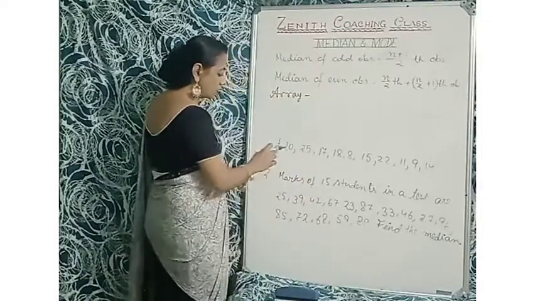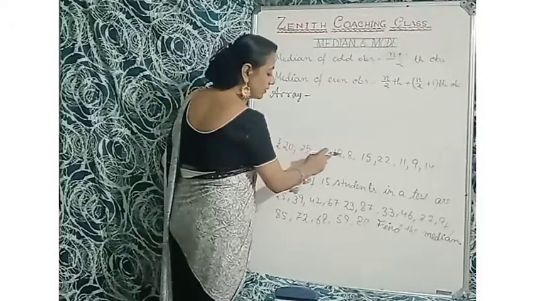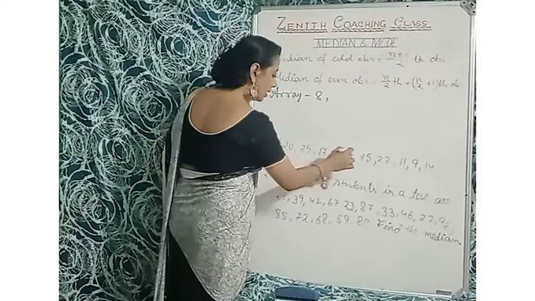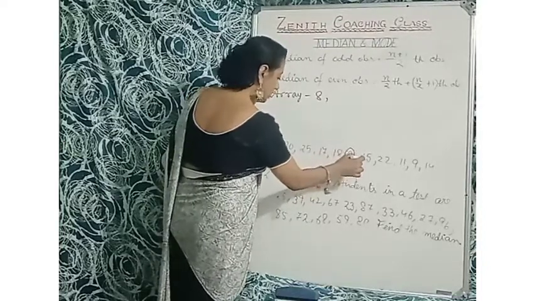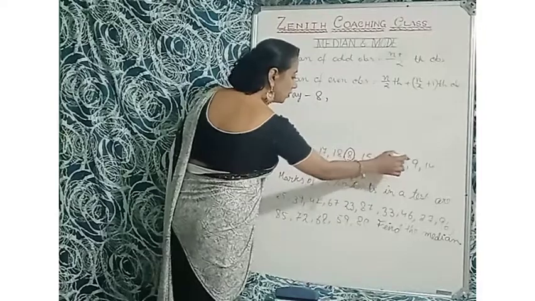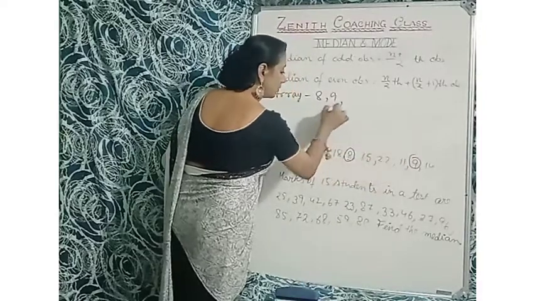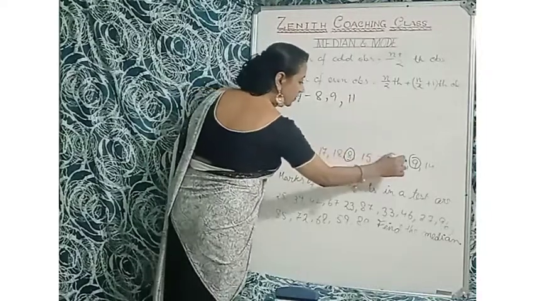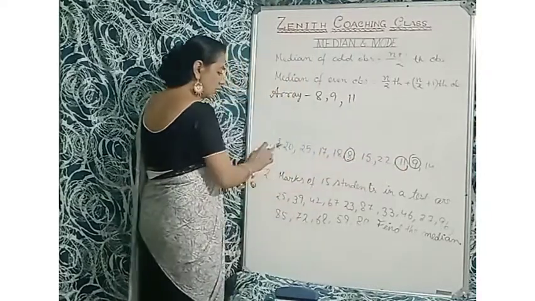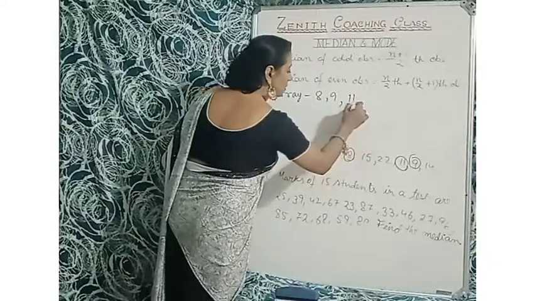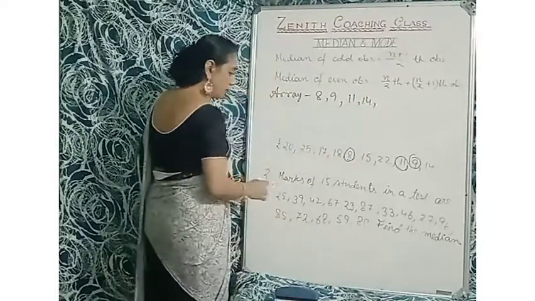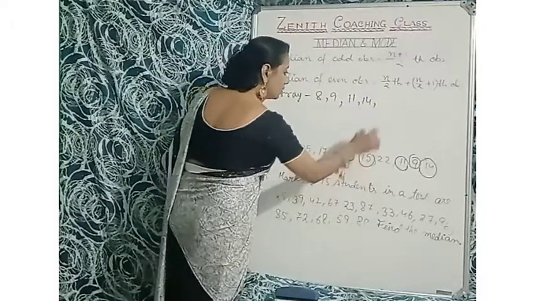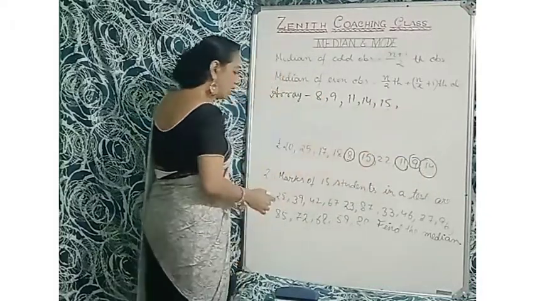Okay, so 20, 25, 17, 18, 8. 8 is the least here, so 8. Then after 8, 9. Then 11. After 11, that is 14. After 14, there is 15.